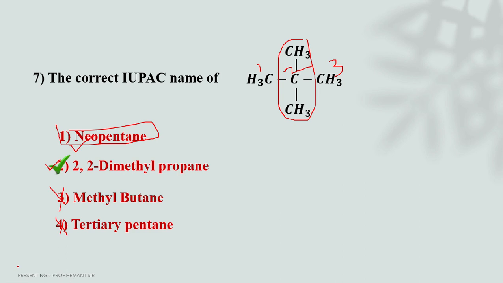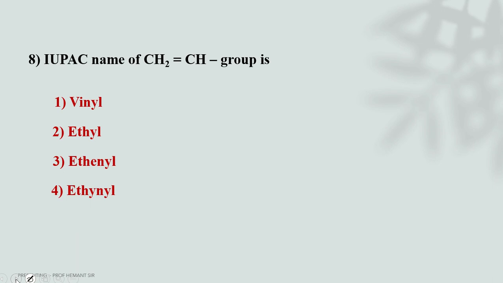Let's see the correct answer. Second, the IUPAC name of this CH2=CH group is what? The name of this structure according to IUPAC is what? That is ethenyl. There is a double bond, hence ethene, and one hydrogen is replaced, hence it is yl. That is ethenyl.